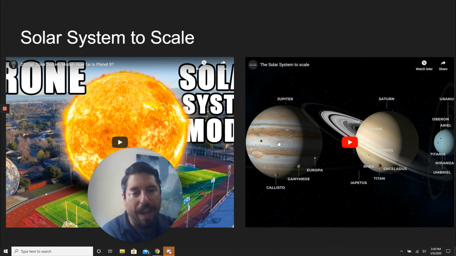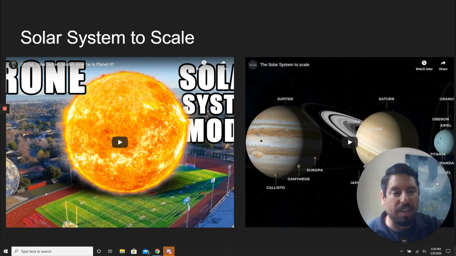It shows the actual size and spacing of the planets. Obviously, the planets aren't this close, but this still image here does show the size. And we have all these moons of the planets, and you can actually see them compared to like the Earth or Mars. Some of these moons are as large as Mars. And it also shows the distances as well. So take a look at those two videos.